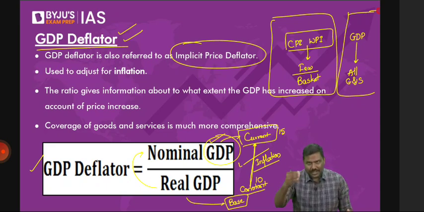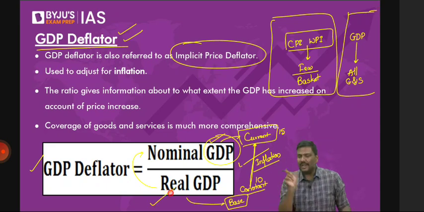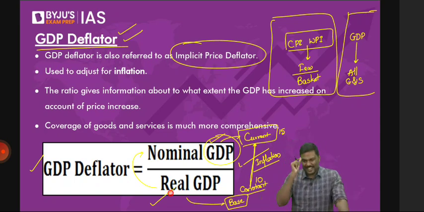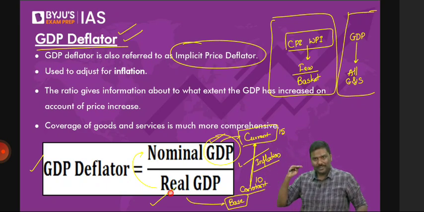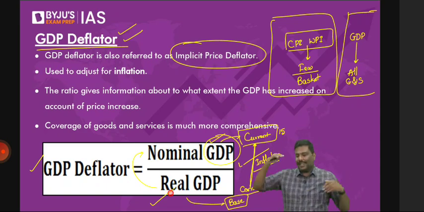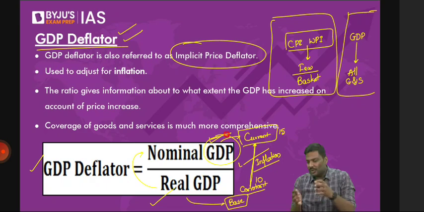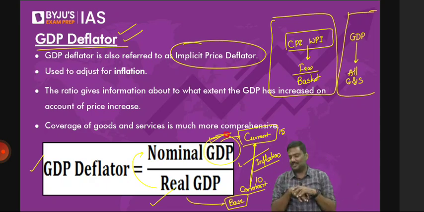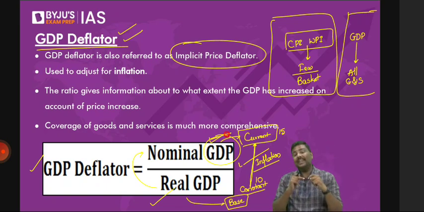Next question to all of you. If I put real GDP in the denominator and nominal GDP in the numerator and calculate it, will it not give me the overall inflation rate in the market? Just think of it. It should be very clear to you: real and nominal, what is the difference? Price levels. In real, we are taking base year prices. In nominal, current year prices, which simply means there is inflation in the market. And second, we're not talking about only limited goods and services, not a limited basket. Absolutely not. GDP covers all the goods and services. And whatever the outcome, let's say 1.5, 1.8, 2, etc., it simply indicates that there is inflation in the market.